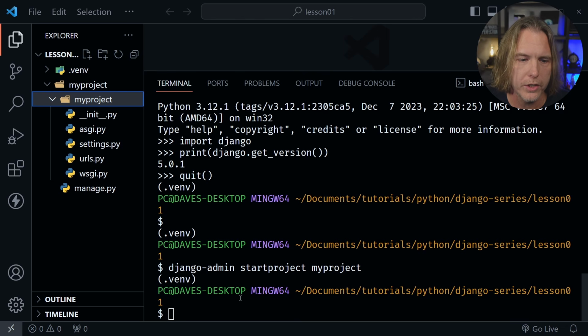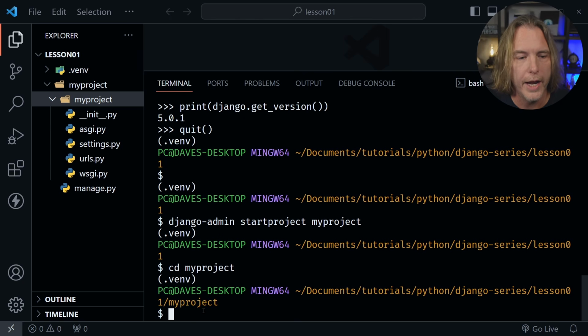But since we've now installed Django and created a project, we can start the server and make sure that is working. So let's go ahead and do that. Here in the terminal window, we need to go into this directory first, and remember we have two of these. So we want to go into the top directory. Right now I'm in my lesson 01 folder, so I'm going to cd into the myproject folder. Now I'm inside of that top level myproject folder.